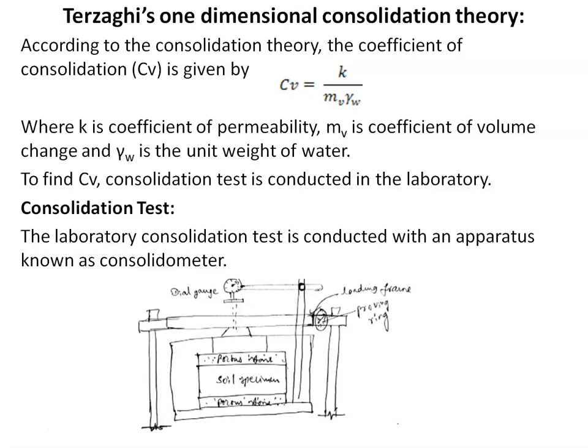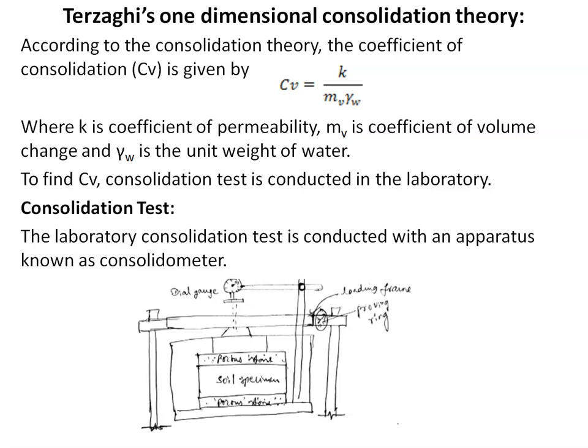Then here the specimen is allowed to consolidate under a number of increments of vertical pressure such as 10, 20, 50, 100, 200, 400, 800, 1000 kilonewton per meter square, and each pressure increment is maintained for 24 hours. The vertical compression of specimen is measured by dial gauge.